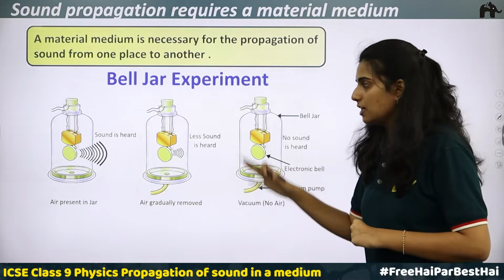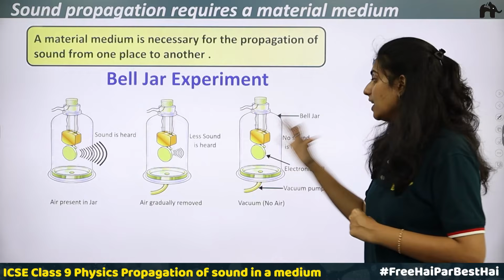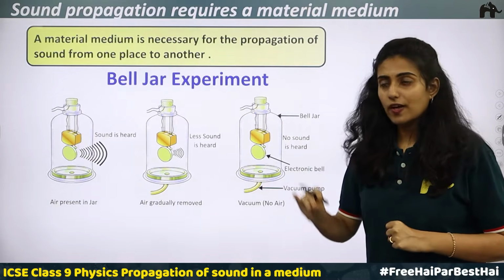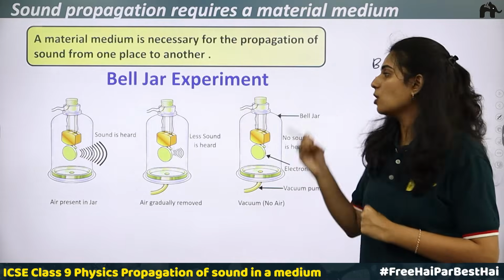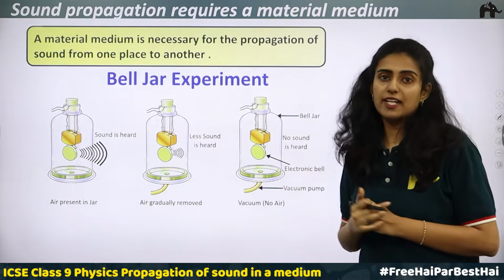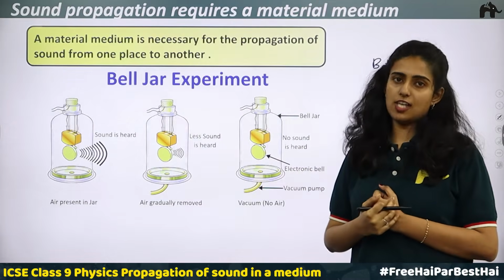Understood? So this is a very important experiment and it explains very clearly that sound requires a material medium to travel. Without a material medium, sound cannot travel. This is the bell jar experiment: an electric bell inside a jar.